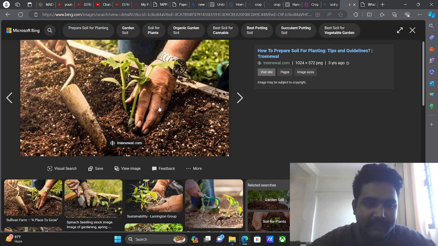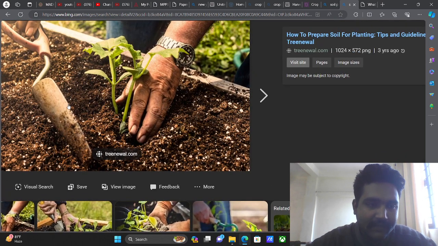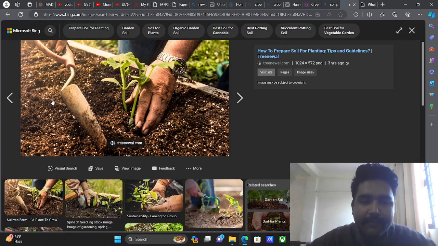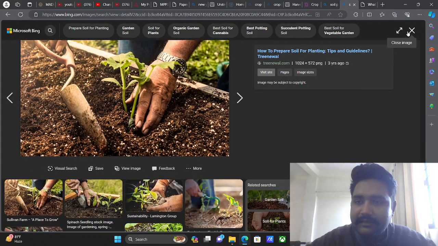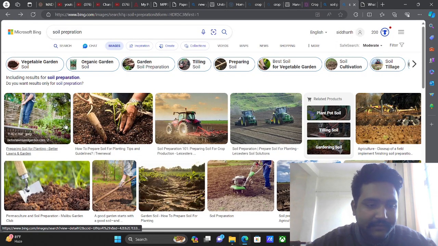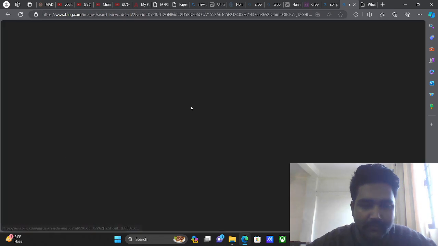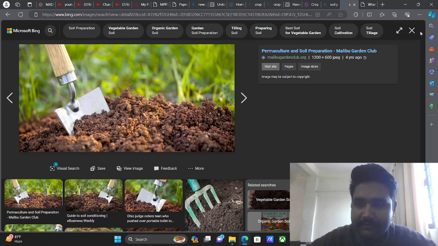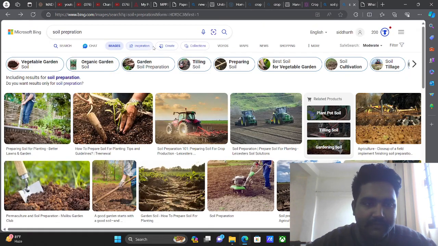As we can see in the image, there is soil and the person is handling some kind of tool through which he is ploughing the soil and preparing it as per the requirement of agriculture, right? So this is how exactly the soil is being prepared and ploughed.